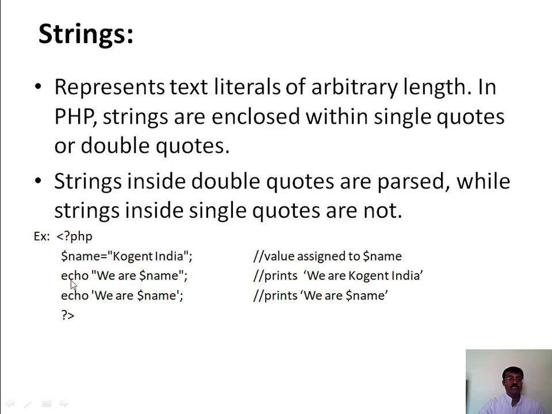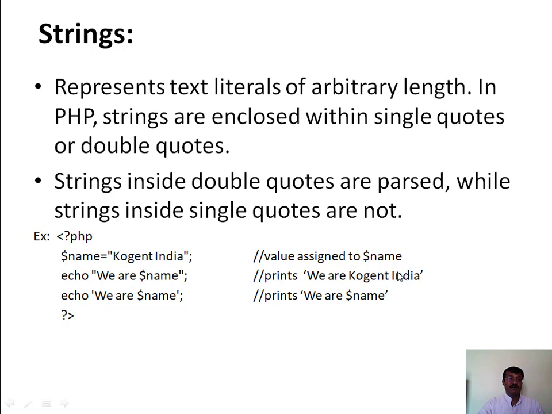Now I am trying to display this value in two different styles, that is using double quotes and using single quotes. As I already told you, when I place these special characters or variables, that will be parsed when we keep them in double quotes. So when I print using echo with double quotes along with a string, it will print like this: we are Cogent India. The value of this variable will be printed.